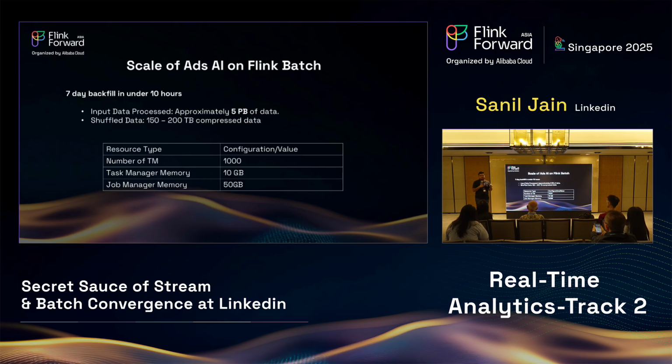We have a 3 p.m. talk detailing how we scaled this job and how we actually used Celeborn. So if you want to understand the details, you would want to join that talk. But yeah, these are the high-level numbers that have made convergence not just possible, but practical at scale with one of the big use cases of ads at LinkedIn.